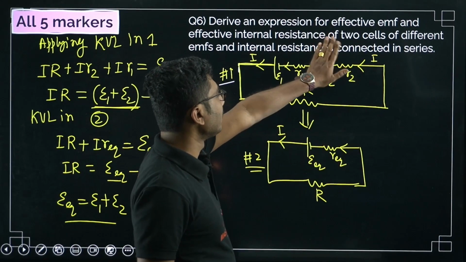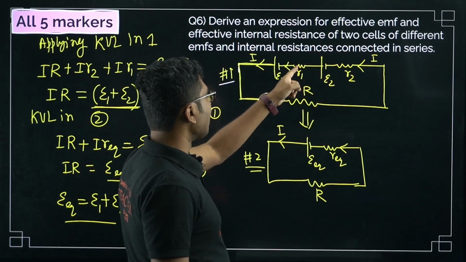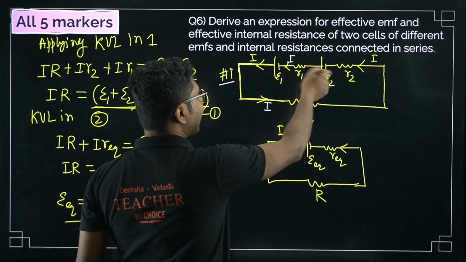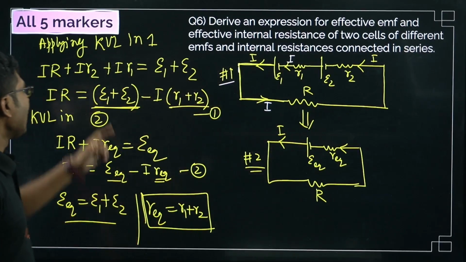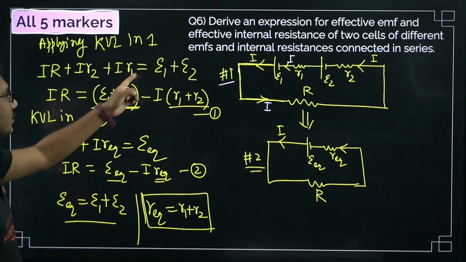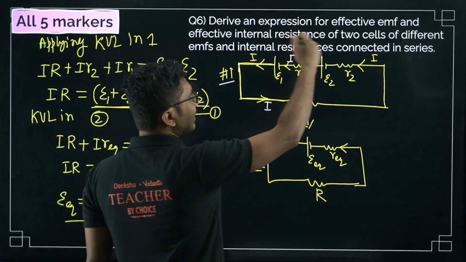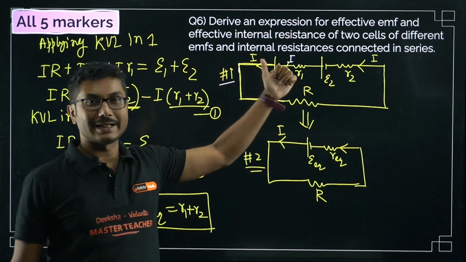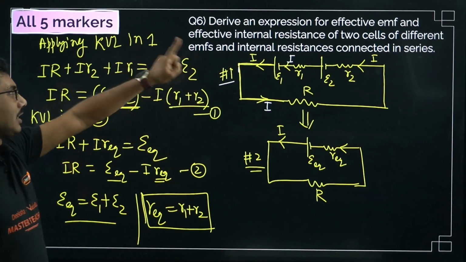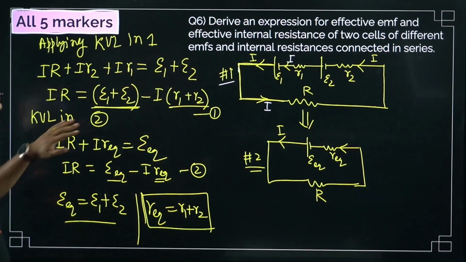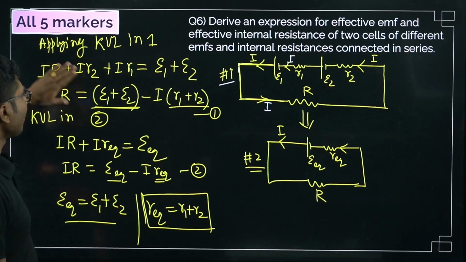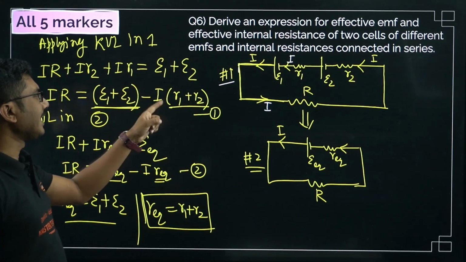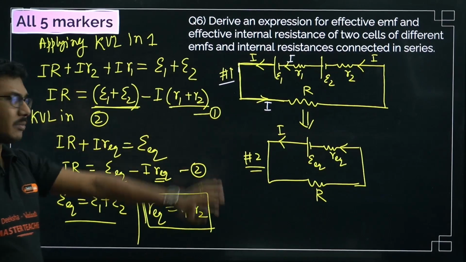Now for now we will ignore this EMF, and then we will come to the next resistance. Again same current I is passing, and again we are going in the direction of current. So plus I R1 equals to, now we will do whatever EMFs are connected. So EMF 1 is connected, EMF 2 is connected, and both of them are sending current in the same direction. So epsilon 1 plus epsilon 2. Now just separate the term IR from here, and we will write epsilon 1 plus epsilon 2 minus I into (R1 plus R2). This is equation number 1.